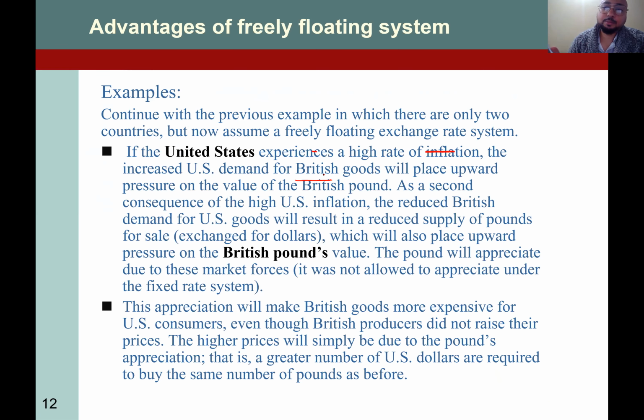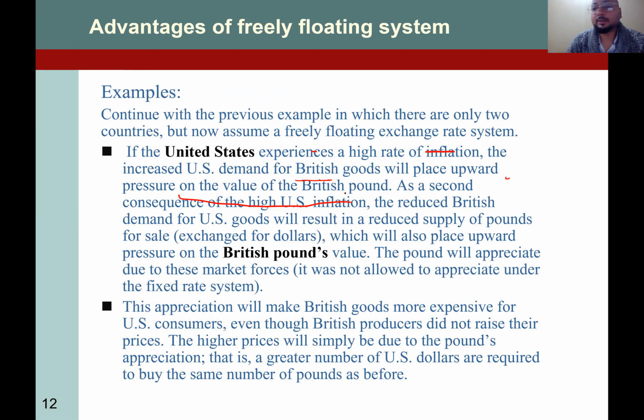So demand for British goods goes upward. Because people will be buying more British goods, they will be converting their US dollars and buying pounds. So pound demand is also going up. In that case, the pound starts appreciating.